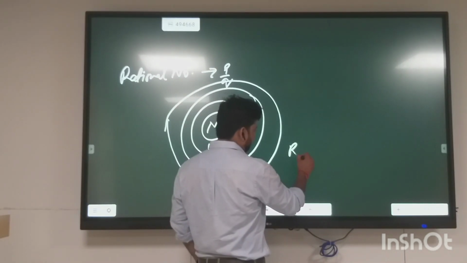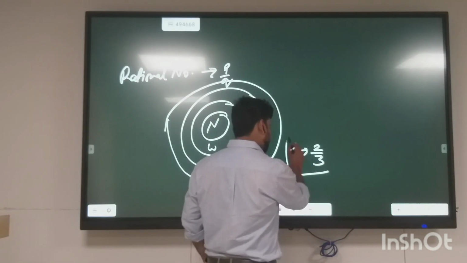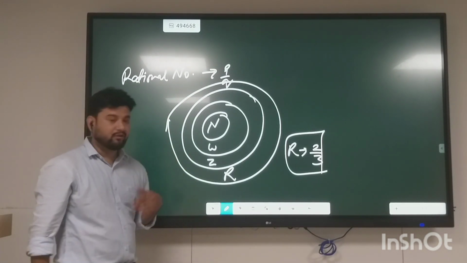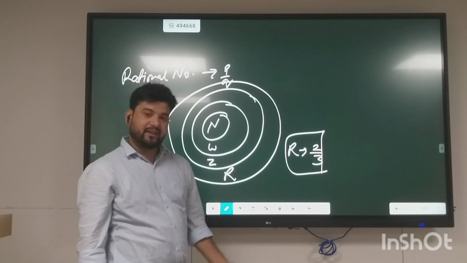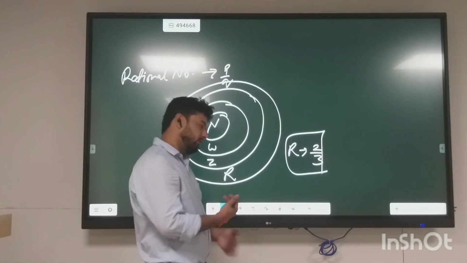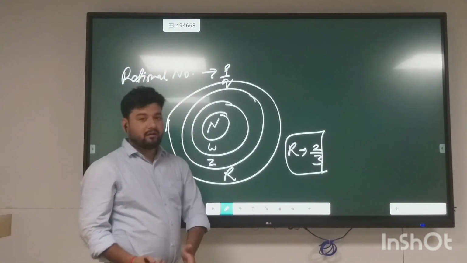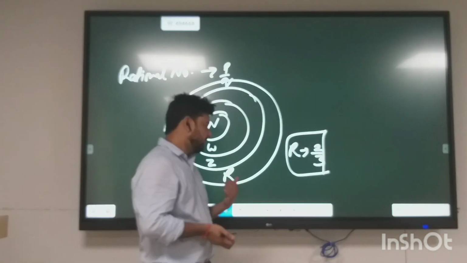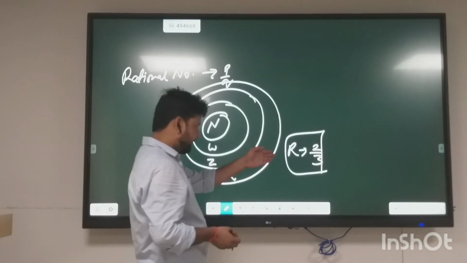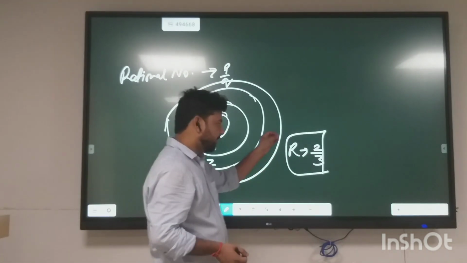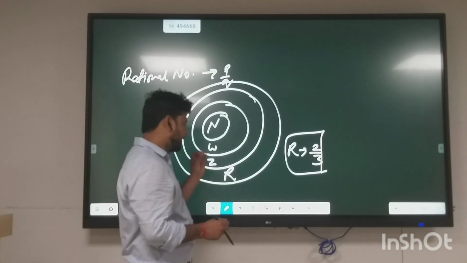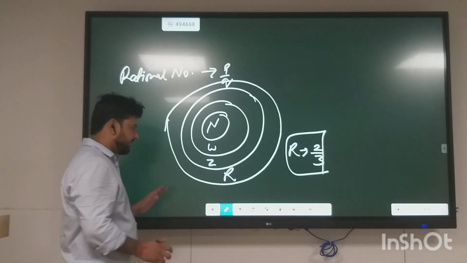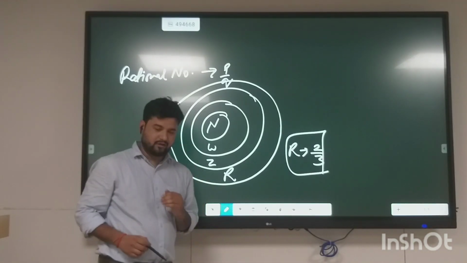Because 2 upon 3 is a rational number, but it is not an integer, because every integer has 1 in its denominator, or every integer is a natural number with a plus or minus sign. So 2 upon 3 is rational but not an integer. I think till here the concepts are clear.